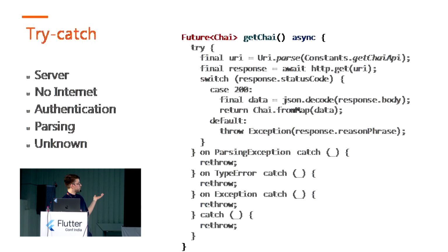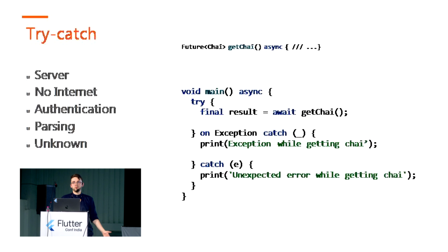The main issue with this scenario is that if someone wants to call our getChai function, they also need to cover their implementation with another try-catch block, and we can have this in every layer. This can add multiple unnecessary scenarios for the developers. So what can Dart provide us to solve these issues?